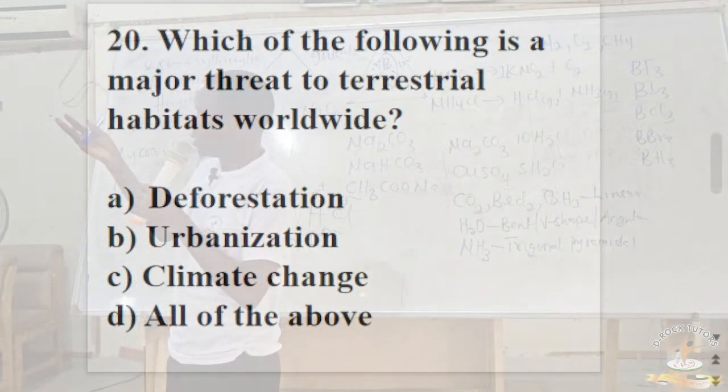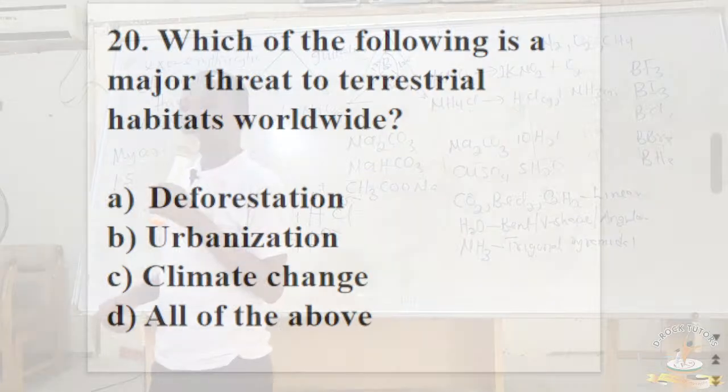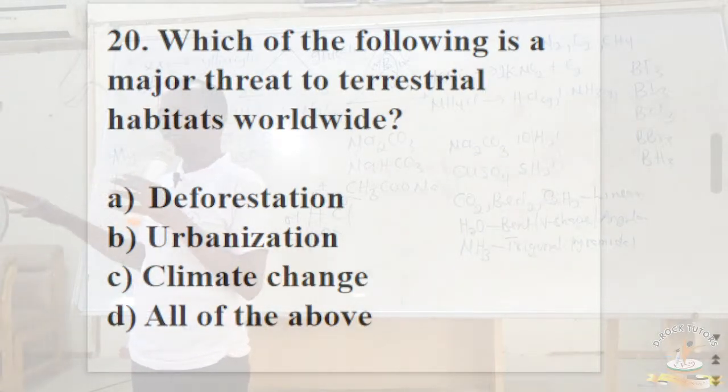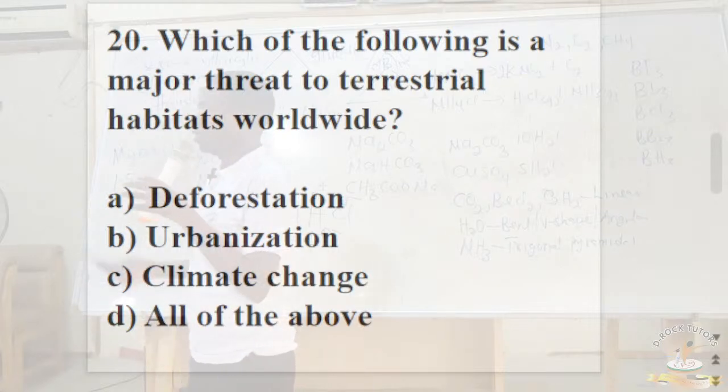So deforestation is a threat to terrestrial habitat. So also is urbanization. As a particular town or region becomes more urbanized, more areas that may be habitat of other animals, you clear them for building and other industrial materials.